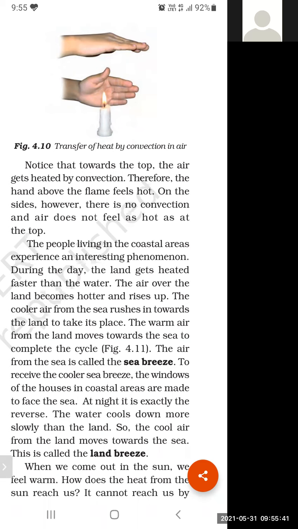So student, underline this whole paragraph and you have to learn this. Write it at least 2 or 3 times in your practice notebook, and also draw the diagram of land breeze and sea breeze. Now you can understand this very well.